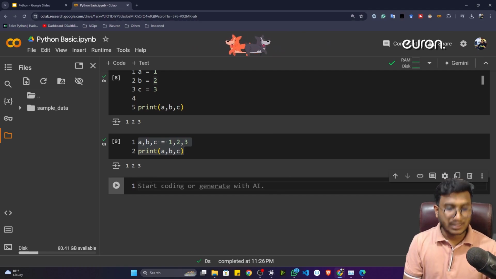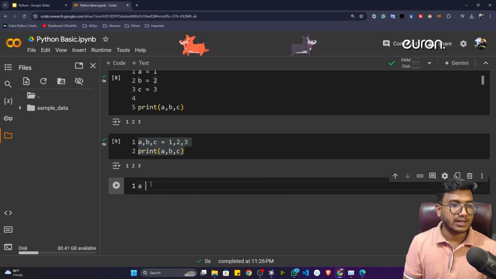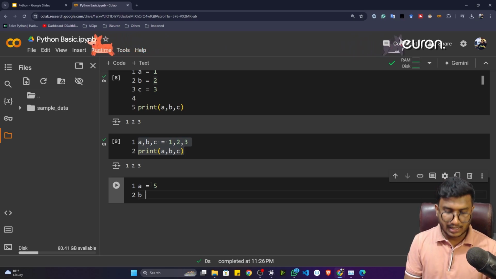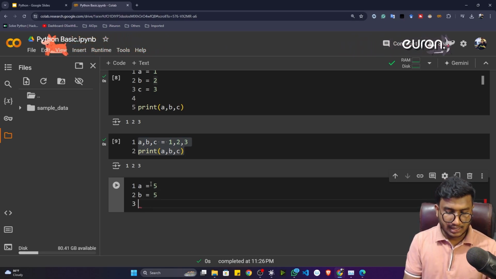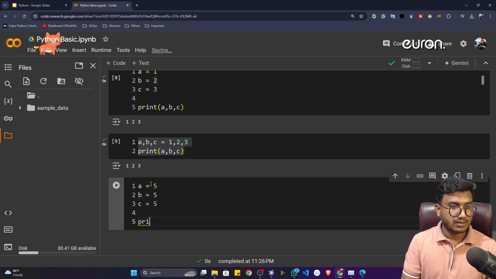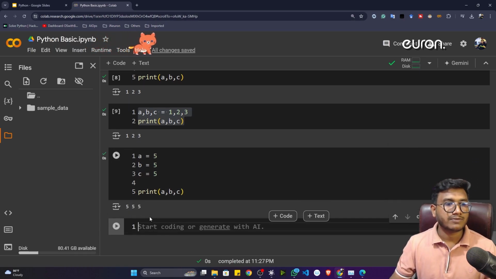Now there is another thing you can do. Let's say again I have taken a variable. Let's say a is equal to 5. Then let's say again I want to take b is equal to 5. Again I want to take, let's say, c is equal to 5. Now if I print them, see, it will print all of them, a, b and c. Now if I execute, see, it will print 5 everywhere.